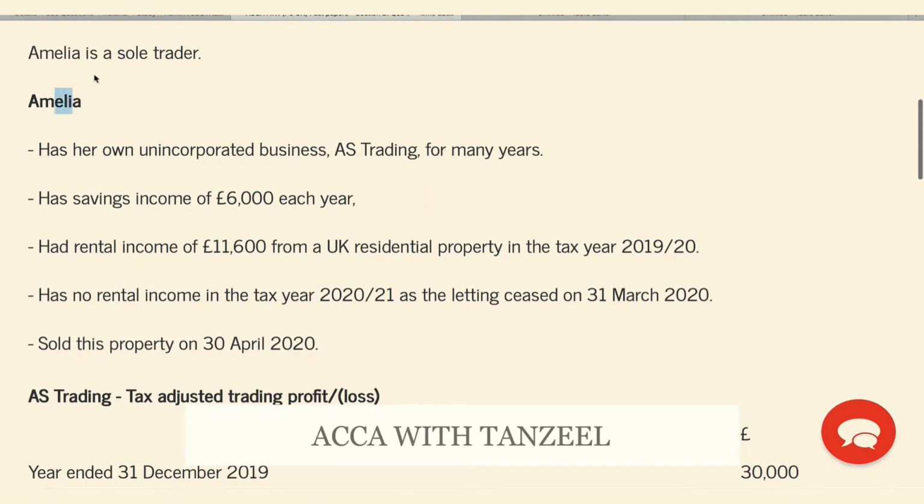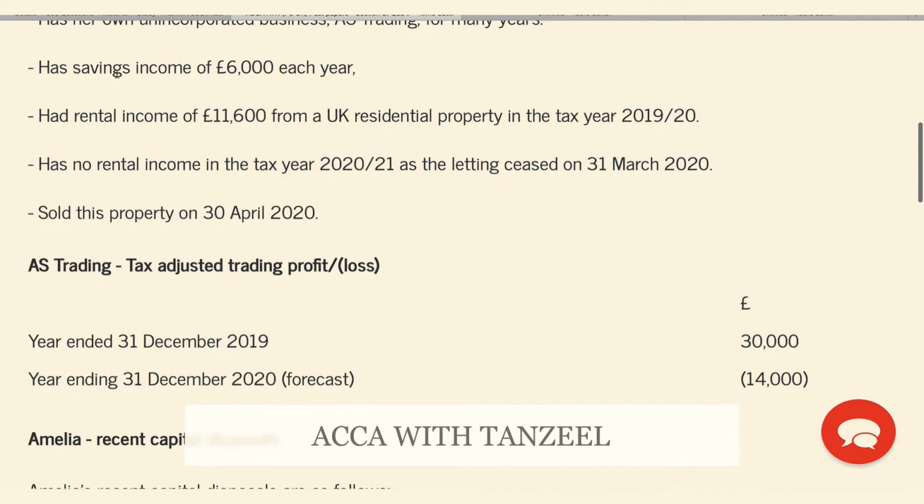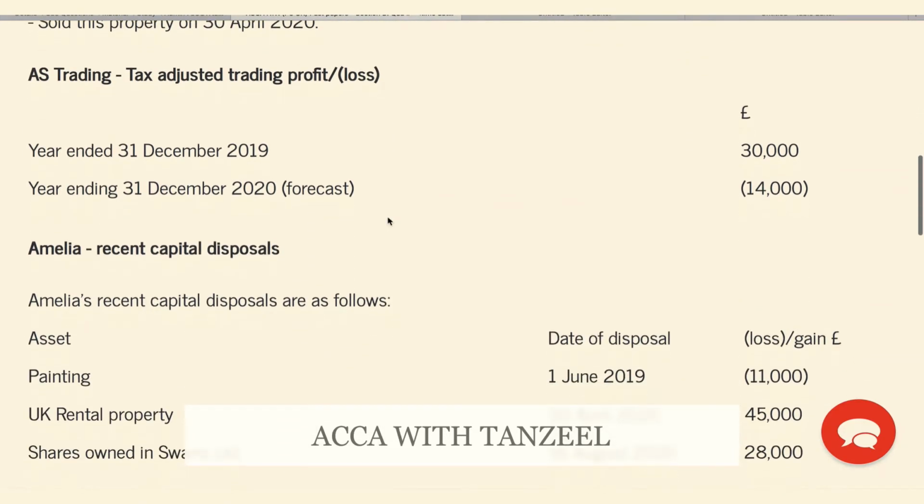Here we have Amelia, who is a sole trader. She has been in trading for many years. She has savings income of $6,000 each year. She has rental income of $11,600 from a UK residential property, but that is in 1920. She does not have it in 2021 as she sold the property on the 30th of April 20. Now, that is her income. What were her trading results? For this year, we had the loss of $14,000 that we are looking for relief for. And in the previous year, she had trading income of $30,000.